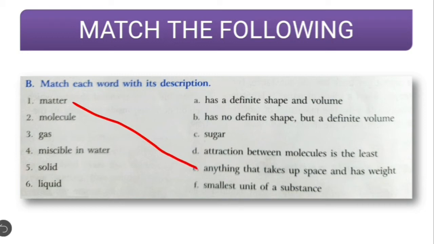Second, molecule. Molecule is what? It is the smallest unit of a substance. So the correct option is F.